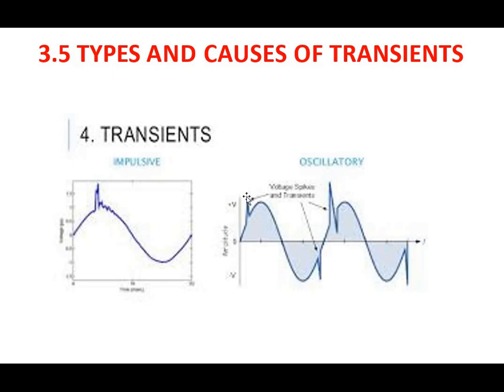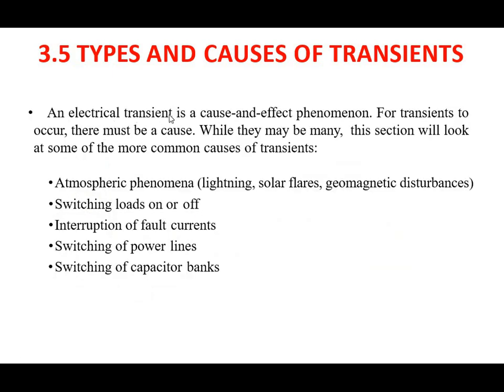We can see that both positive and negative transients occur in this waveform, so bidirectional transients are present in this waveform. That's why this is called an oscillatory type transient.